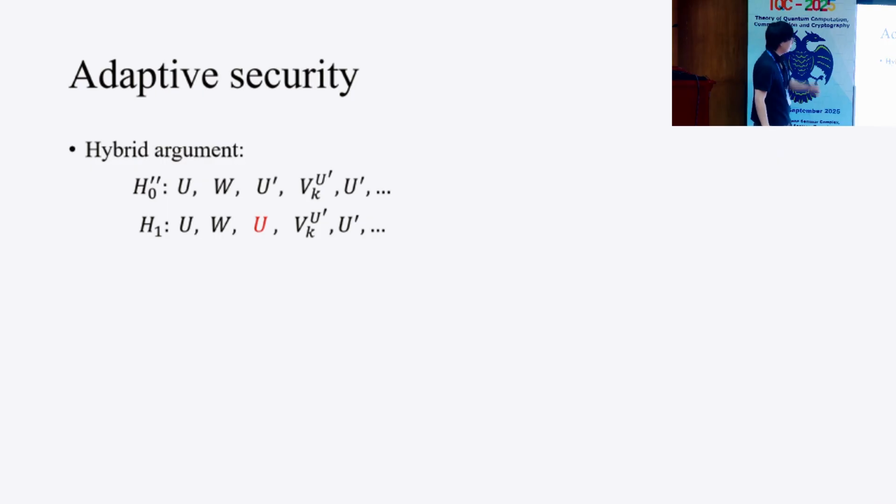So we can apply this reprogramming lemma to our situation. First, the query to U and W can be seen as phase 1. And the first query to U-dash, or second query to U, can be seen as phase 2. And the query to the oracle after that can be seen as phase 3. So this fits our unitary reprogramming lemma.